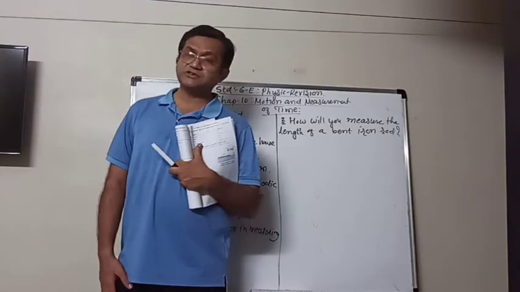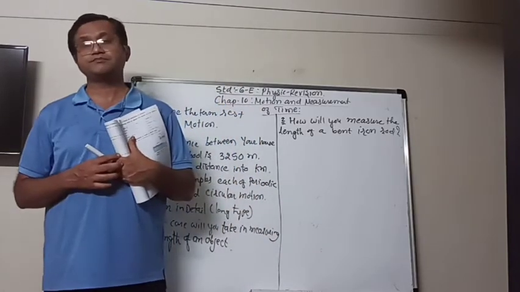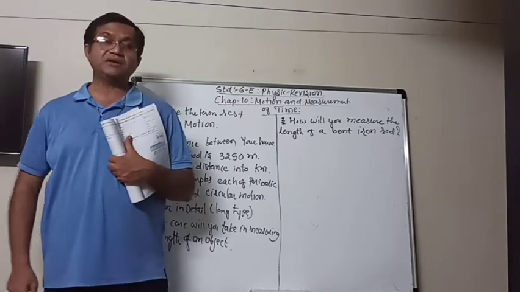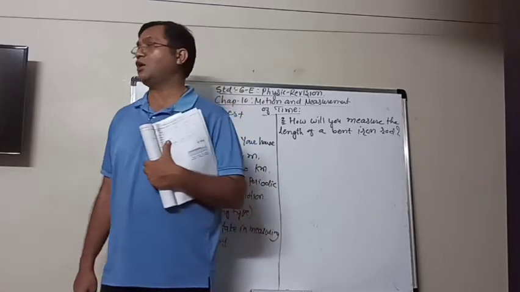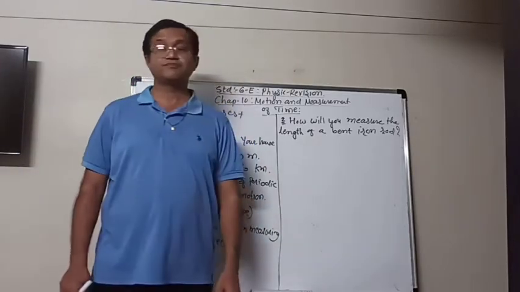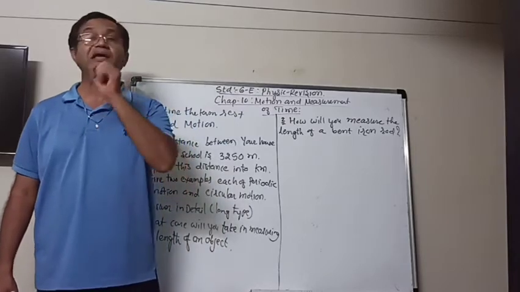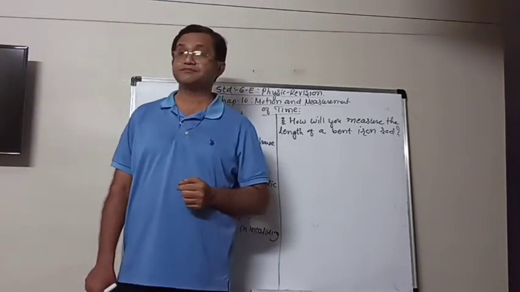So in this situation, what will you do? You know that we learned while the chapter was going on that when there are curved lines, you use a thread to find the length of the curved line.